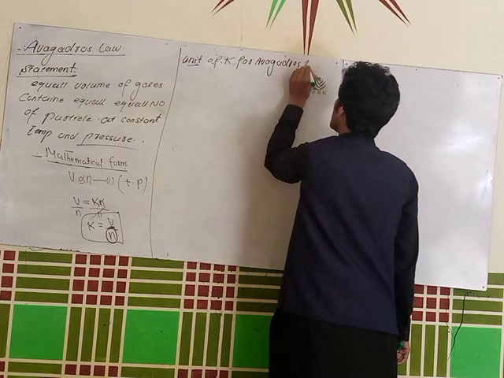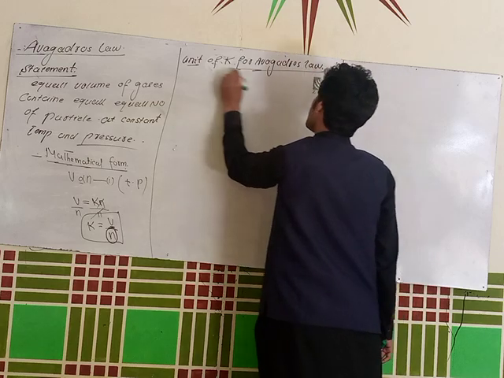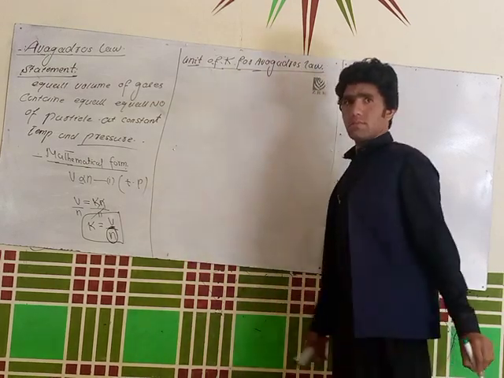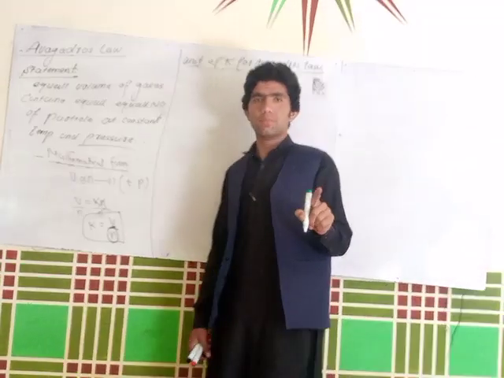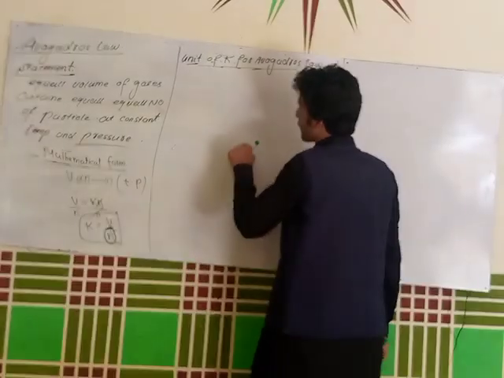Avogadro's law. It's the most important thing, you should note it in your minds, and it should never be forgotten from your minds. So how can we write the unit for it?